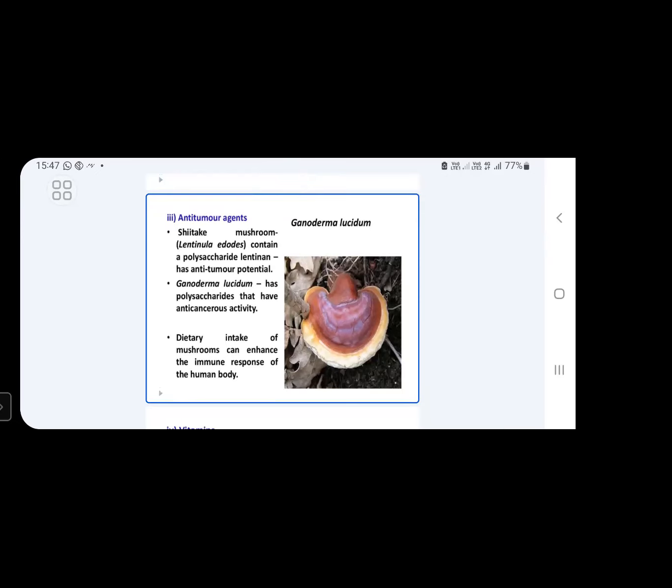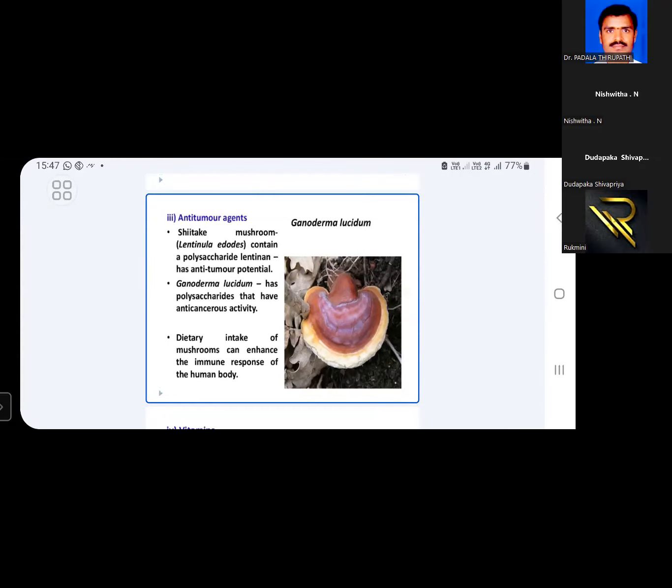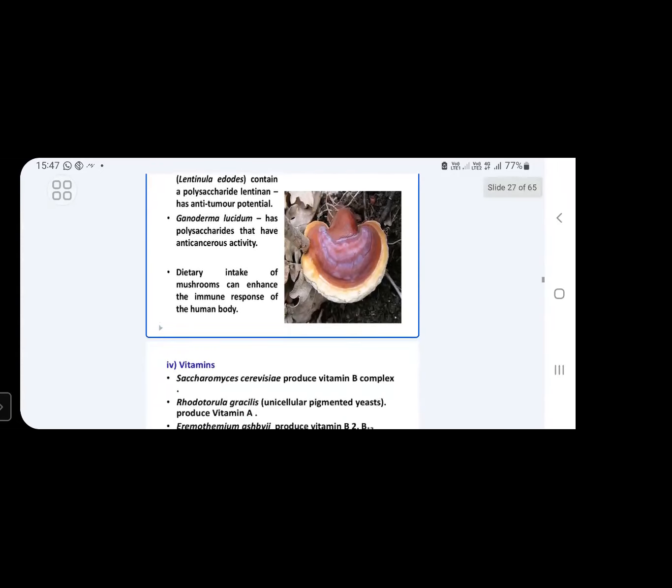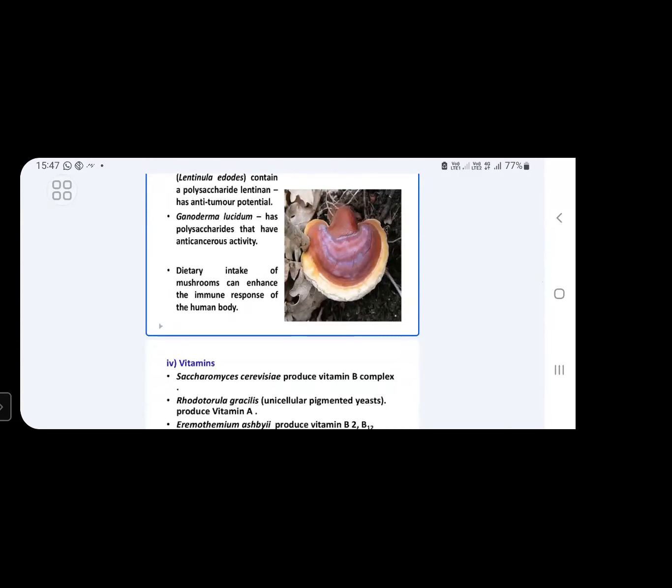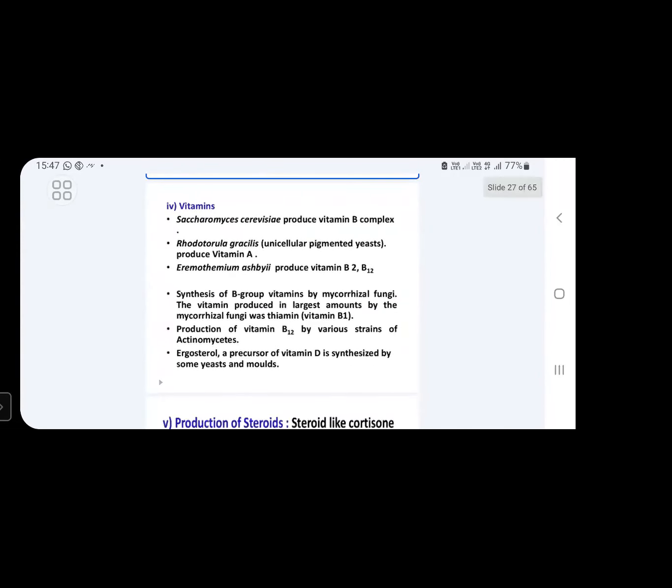In addition to shiitake mushroom, some other fungal forms are also used in the production of this kind of anti-tumor substances. For example, Ganoderma lucidum also produces some anti-cancerous substances. Next, dietary intake of mushrooms can enhance the immune response of the human body. That is why so many people prefer mushrooms as food, because of their immune boosting nature.